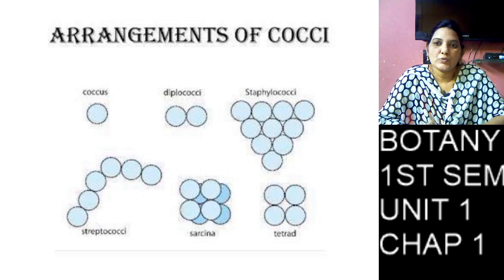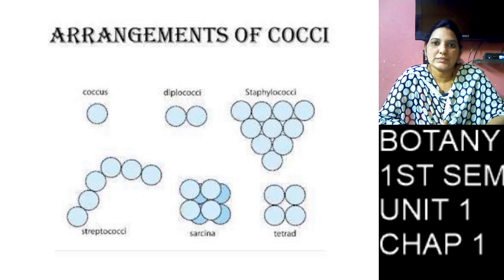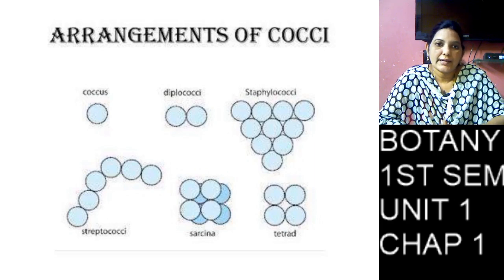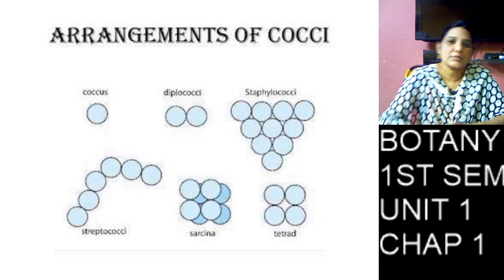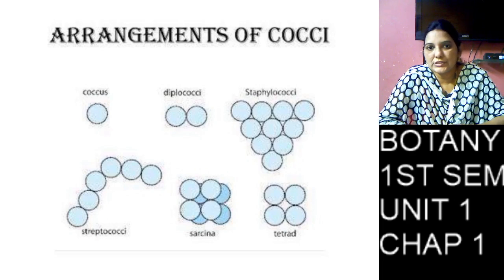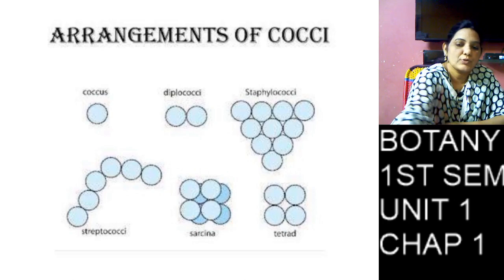And so many cocci attached together are called streptococcus.